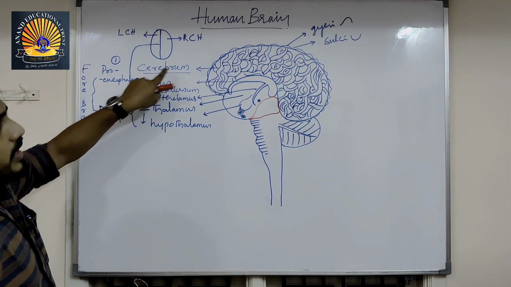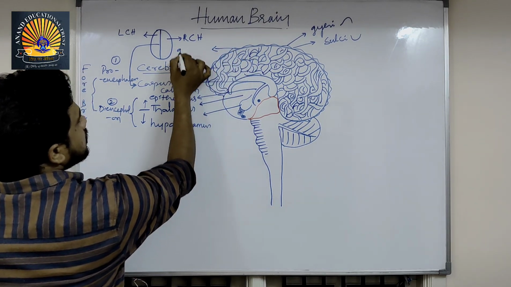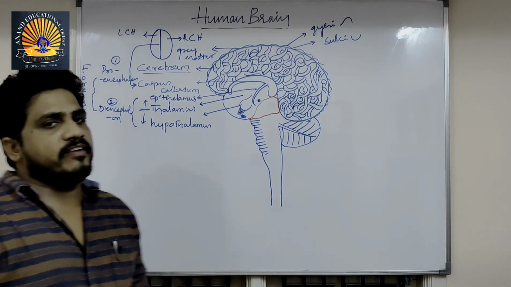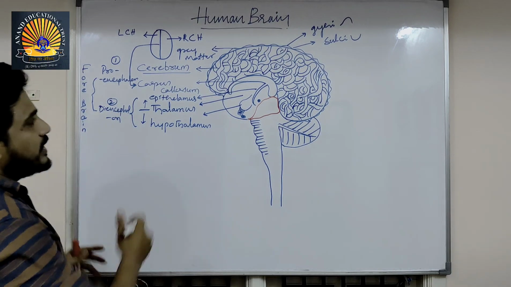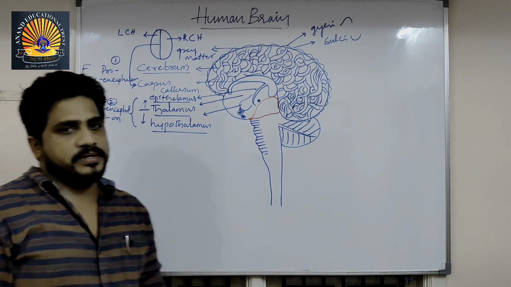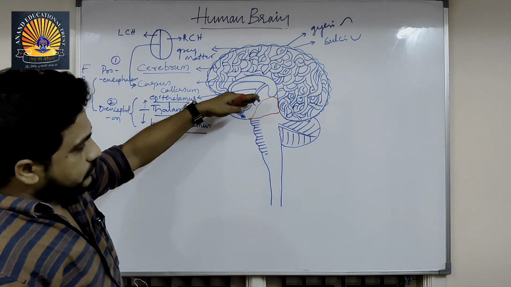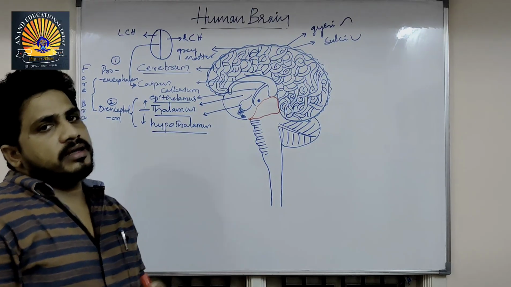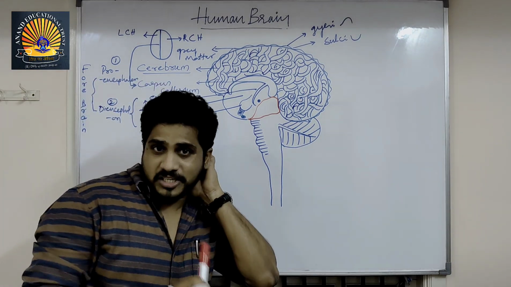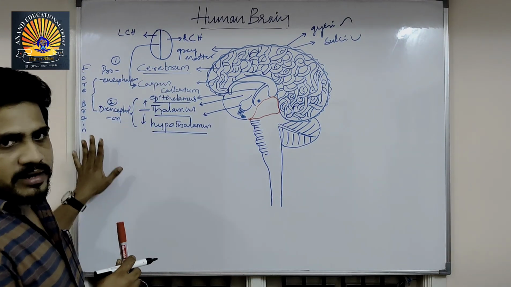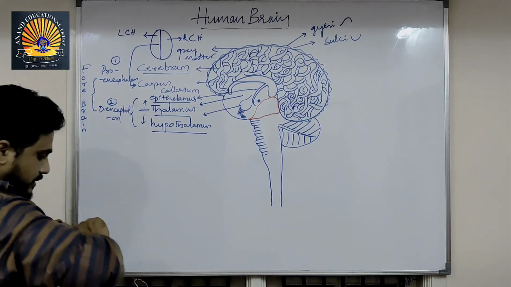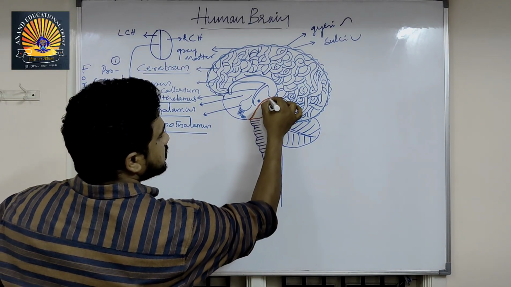Proencephalon consists of the gray matter, the outer portion, and cerebrum, corpus callosum, and white matter. Everything is present in proencephalon. Inner to the white matter, epithalamus, thalamus, hypothalamus. These three are present. And the above portion, above this reticular region, is called forebrain. Each and every part's function I will discuss later. First, let me give you the anatomic structure of the brain. I hope you understand in a simple manner what is forebrain. Clear.